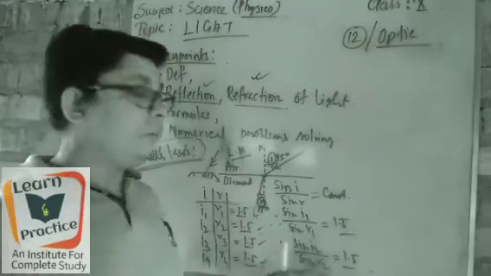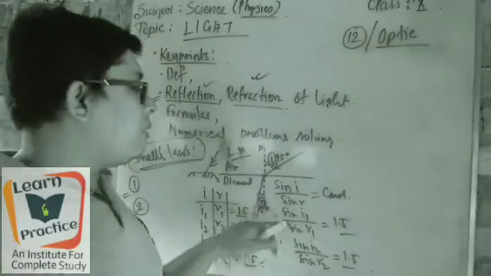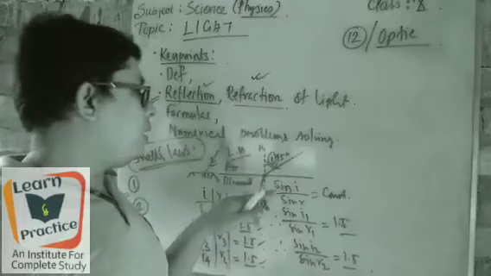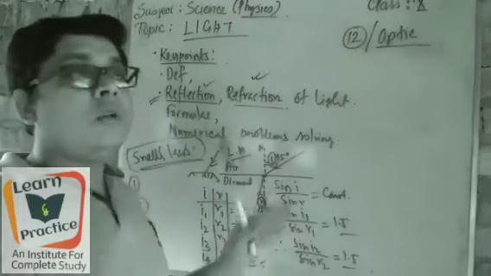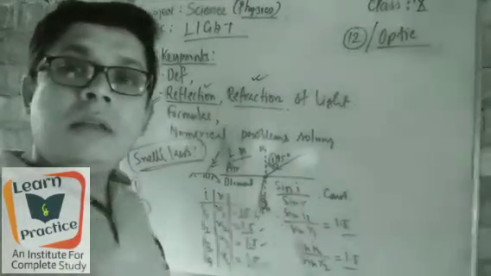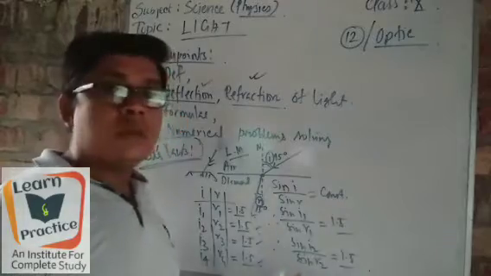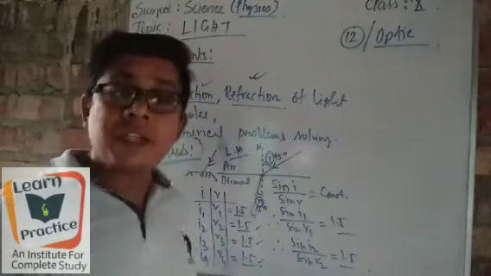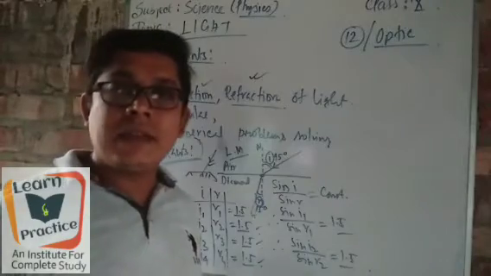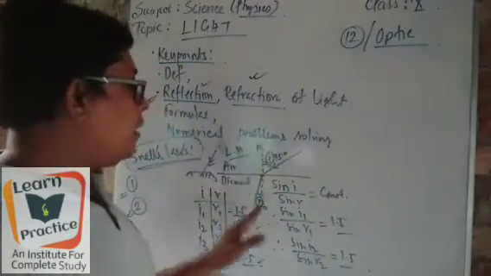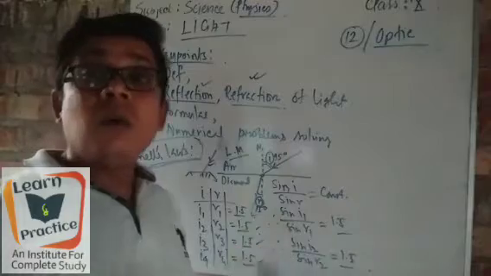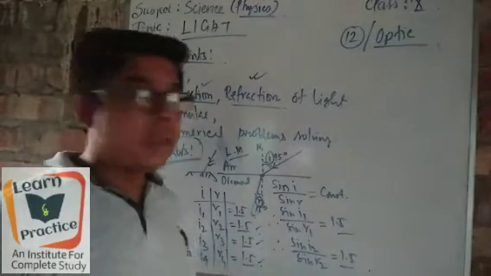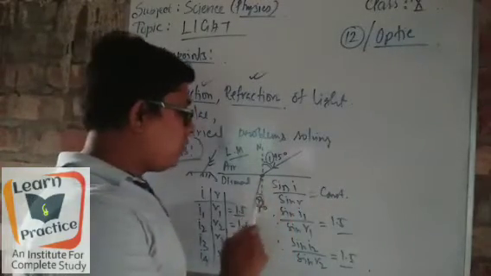That's why sine I by sine r, the angles of I and r, will always give a constant number. Through this calculation we can easily state the first law of refraction of light: the ratio for the incident ray and the refracted ray is always constant.